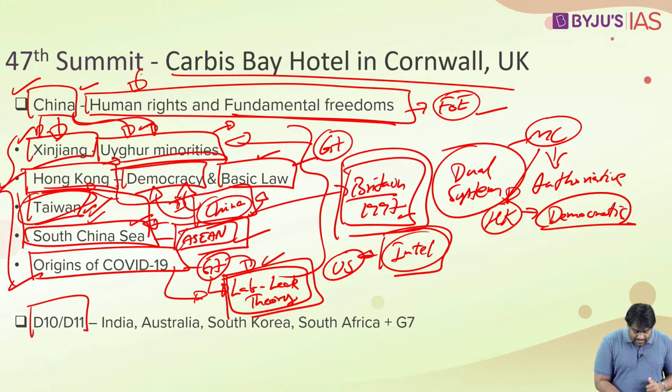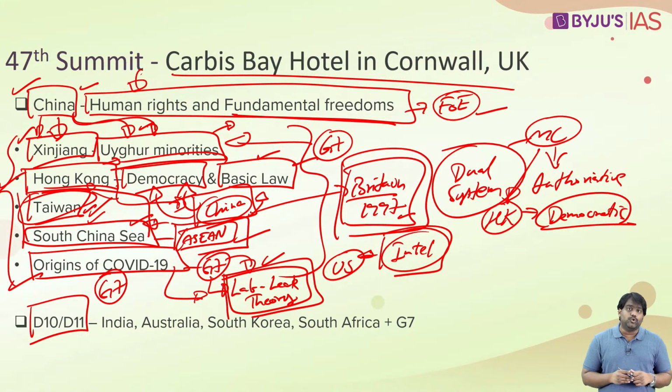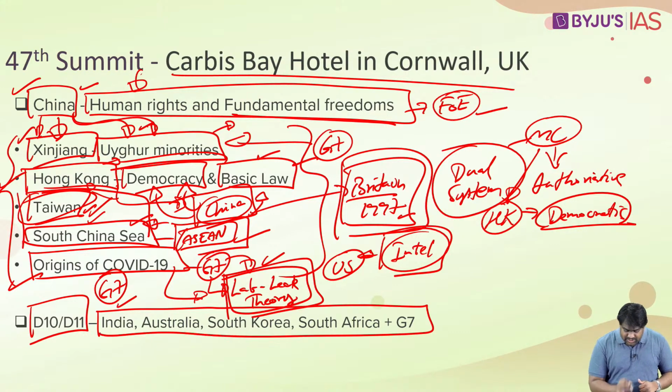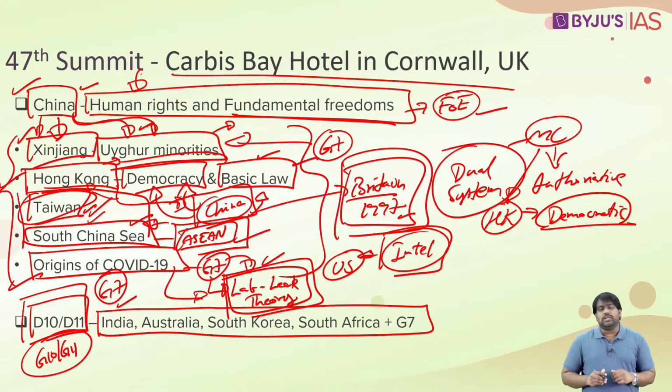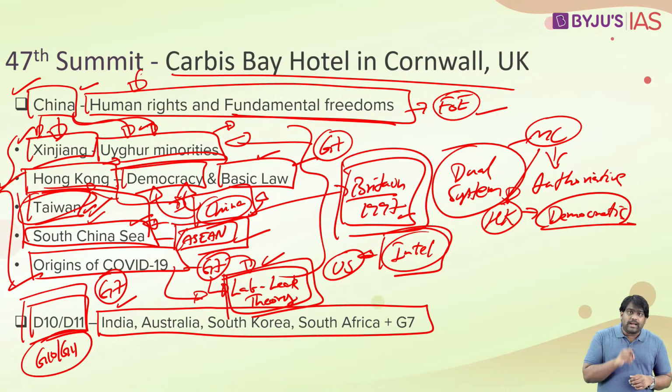Next, another important development is that the G7 has proposed a possible expansion of this grouping. Most likely, India, Australia, South Africa and South Korea might be included and the group might be expanded in the future to become the D10 or the D11 or the G10 or the G11. This is just a proposal. US, UK and the other countries have backed this proposal. That is why they are inviting these other democratic countries as guest participants. In this year's summit, India, Australia, South Korea and South Africa were invited as guest